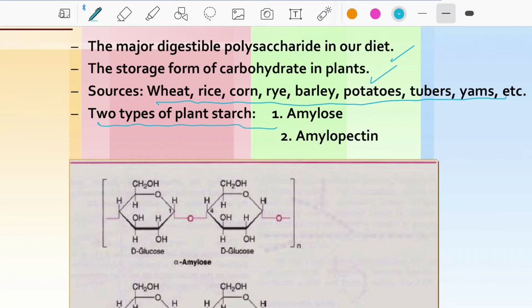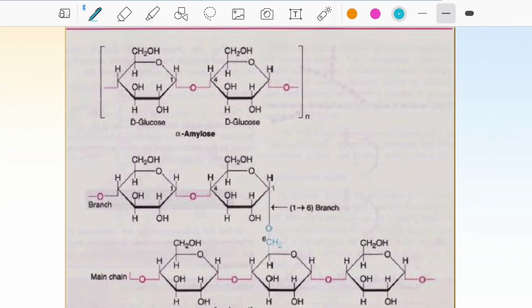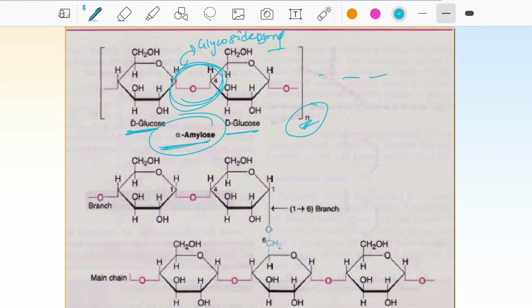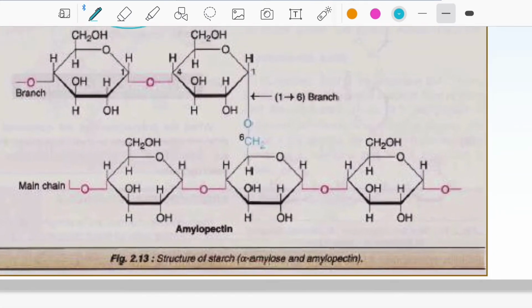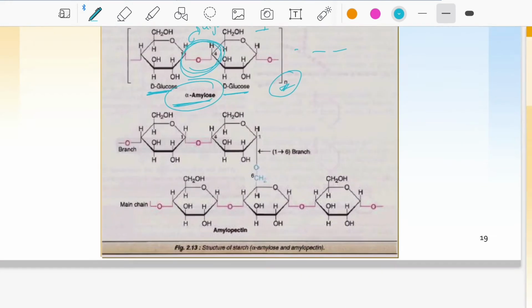There are two types of plant starch: amylose and amylopectin. Here we can see D-glucose plus D-glucose attached with a glycosidic bond, and n means many, giving alpha amylose. And this is the amylopectin form, showing how they form polymers.